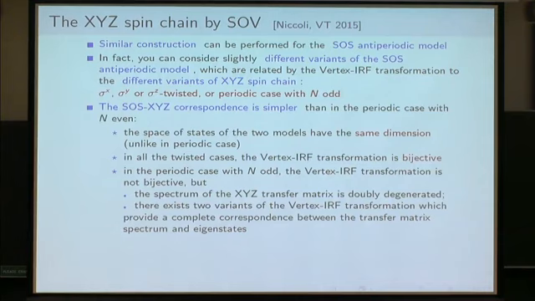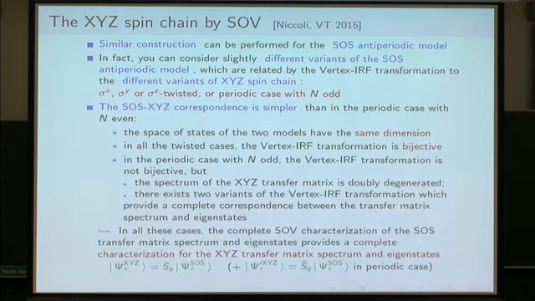And the periodic case with n odd is slightly more complicated, because in that case the spectrum of the XYZ transfer matrix is doubly degenerate. So you need two variants of the vertex-IRF transformation, but it is still simpler than the periodic case with n even.